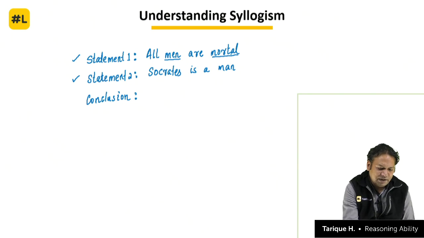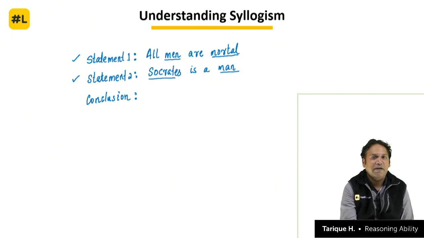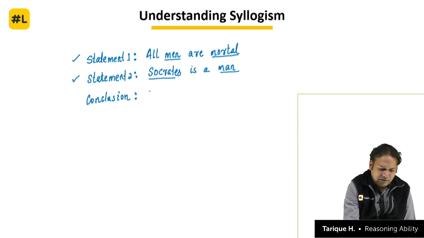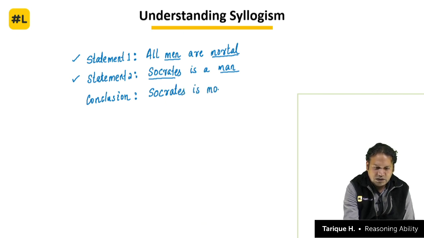And the second statement tells you that Socrates definitely belongs to the set of men, right. Socrates is a man. So that means the conclusion must be that Socrates is mortal. This structure is what we call syllogism.